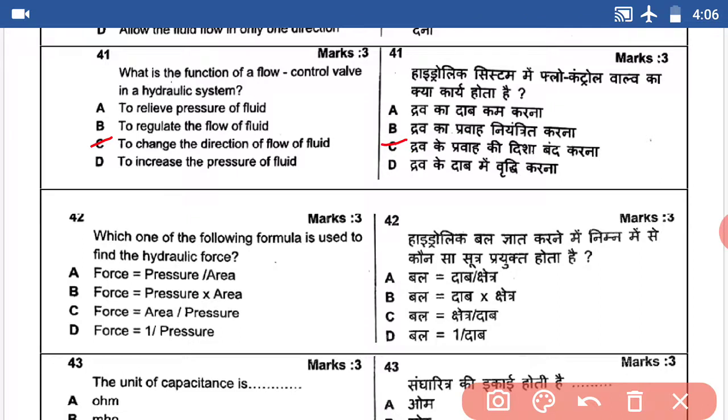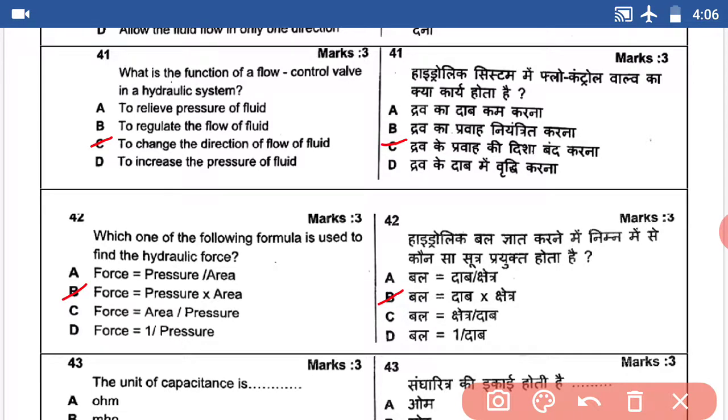Question number 42. Which one of the following formulas is used to find the hydraulic force? Force equals pressure into area. Answer B.